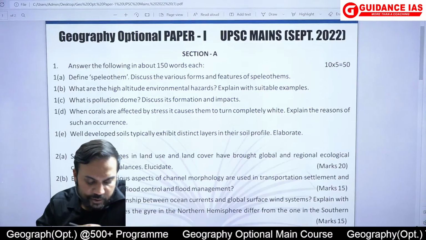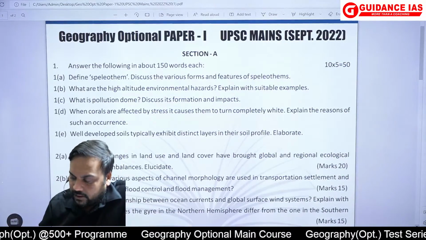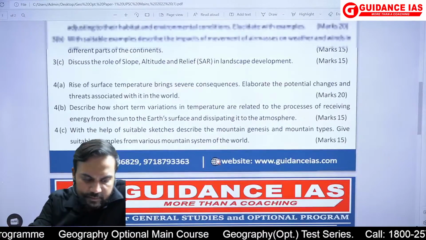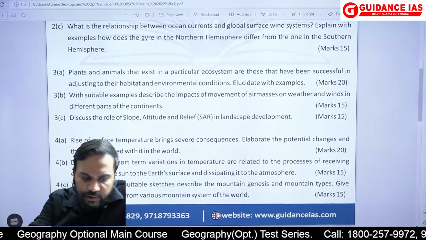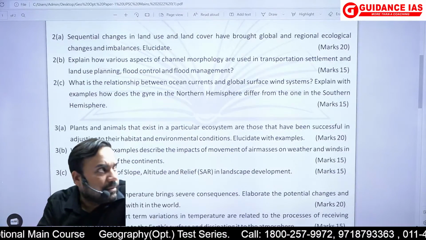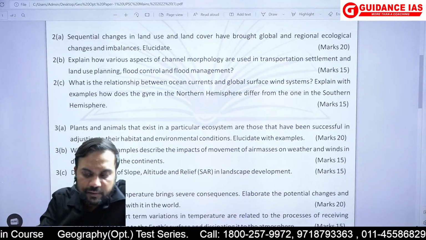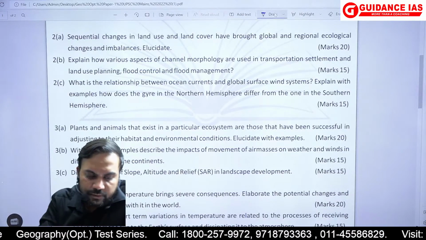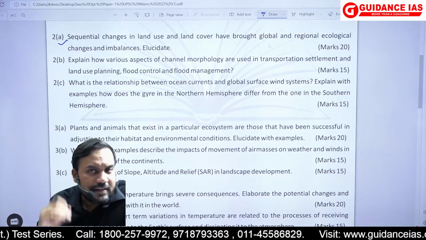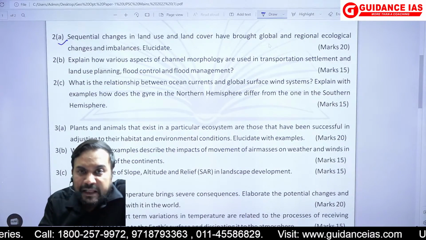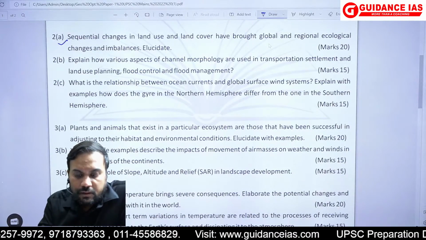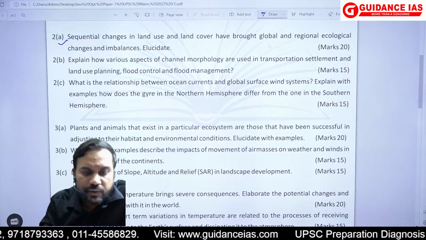And if suppose I was a student who was writing, I would have probably chosen some of the questions like question number 2. If you talk about question number 2, there was lots of ambiguities related with it. अभी मैं बताऊंगा कि how you would have answered this. But if I look into question number 2A, sequential changes in land use and land cover, again, this we have done in the classes. Maybe because of this, some would have chosen this question number 2.